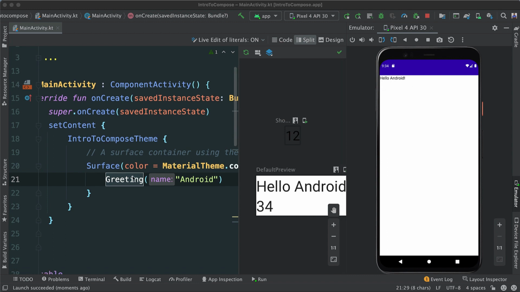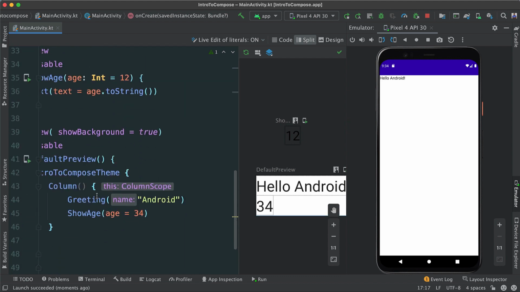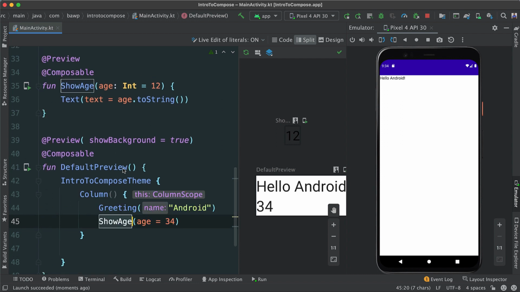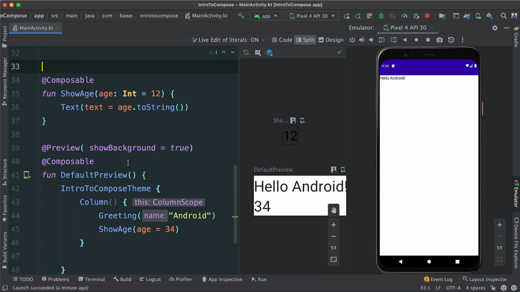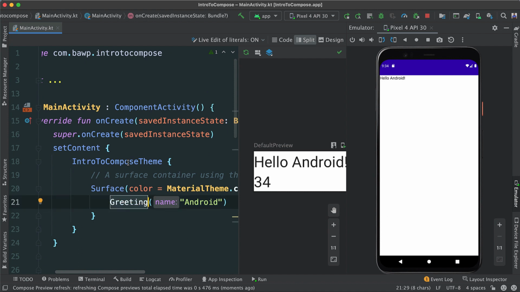So whatever we pass here inside of set content, it's not going to be in our preview, right? The preview is to preview whatever we're doing. We're calling greeting, the same thing that we see here. It's for us to preview. We're also calling another composable that we created at the top there, which incidentally also has preview. We can remove that preview if we wanted to, and so forth. So whatever we pass inside of our set content, it is indeed what we see there.